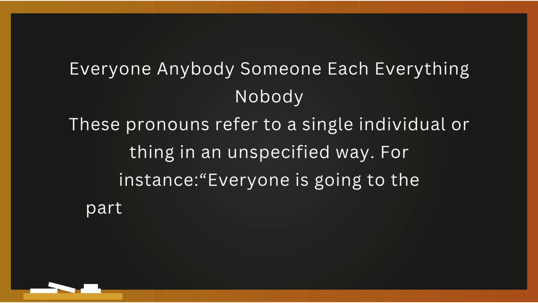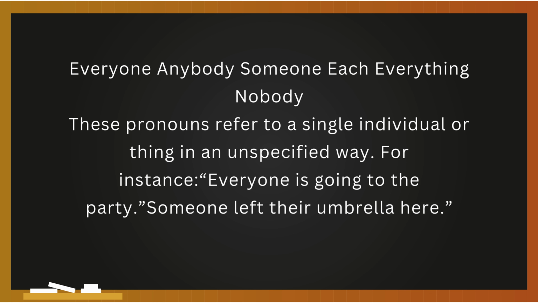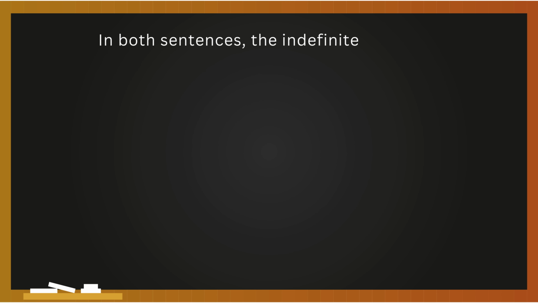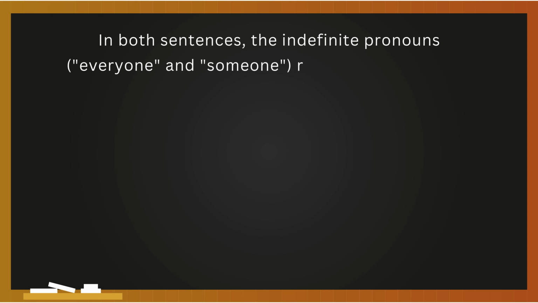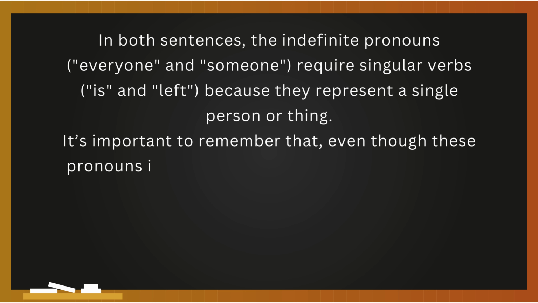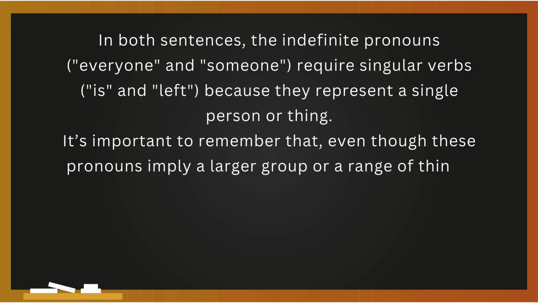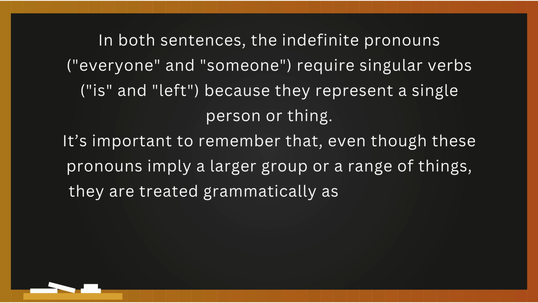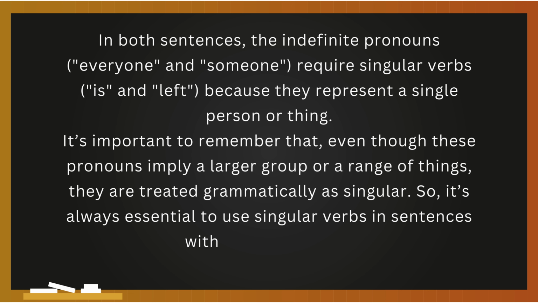For instance, "Everyone is going to the party." "Someone left their umbrella here." In both sentences, the indefinite pronouns, everyone and someone, require singular verbs, "is" and "left," because they represent a single person or thing. It's important to remember that, even though these pronouns imply a larger group or a range of things, they are treated grammatically as singular. So, it's always essential to use singular verbs in sentences with these pronouns.